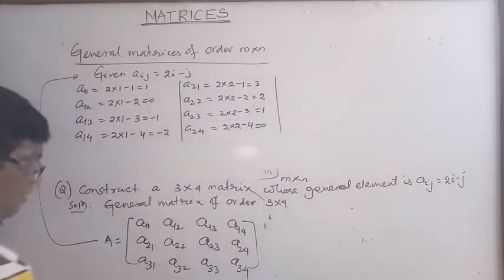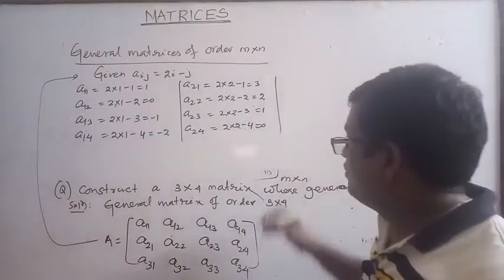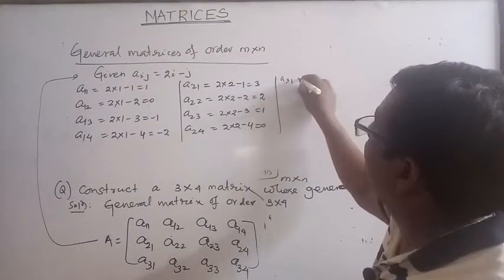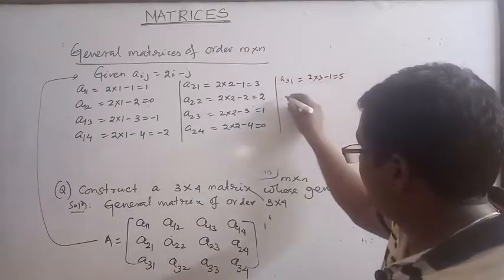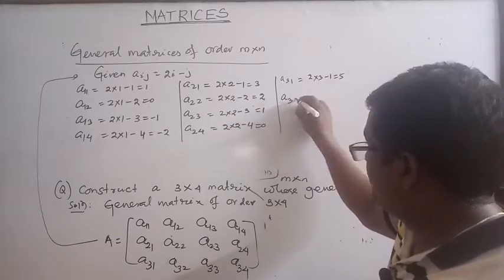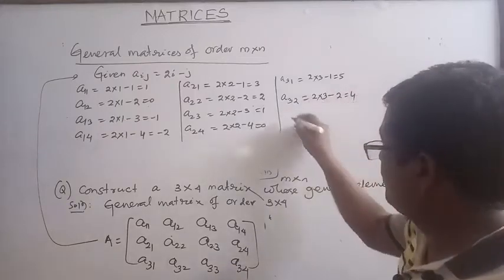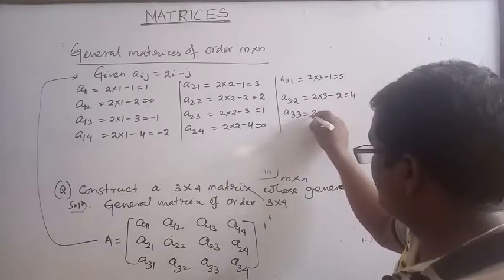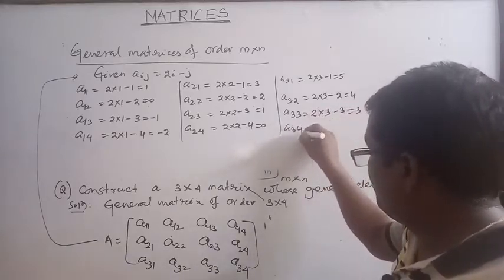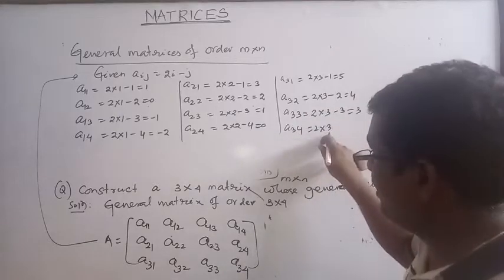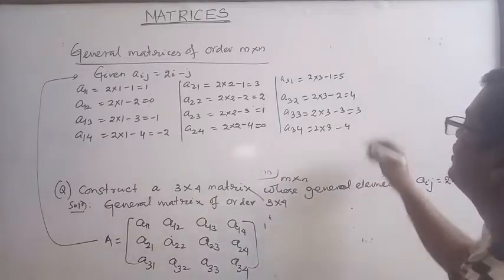Another row. And the third row is what? A31, 2 into 3 minus 1, 6 minus 1, this is equal to 5. A32, 2 into 3 minus 2, this is equal to 4. A33, 6 minus 3, this is equal to 3. A34, 2 into 3, i means 3 and j means 4, 6 minus 4, this is equal to 2.